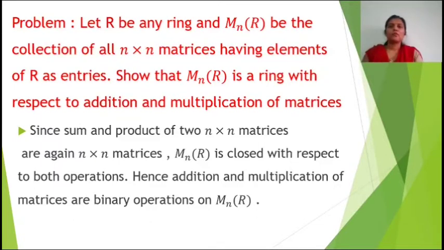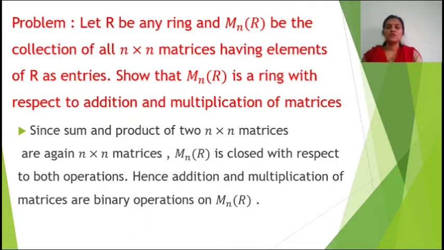So the next problem is: let R be any ring and M_n(R) be the collection of all n by n matrices having elements of R as entries. Show that M_n(R) is a ring with respect to addition and multiplication of matrices. So we have a collection of square matrices of order n whose elements are from a ring.